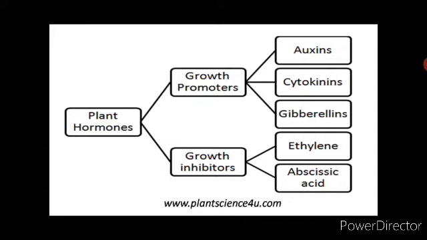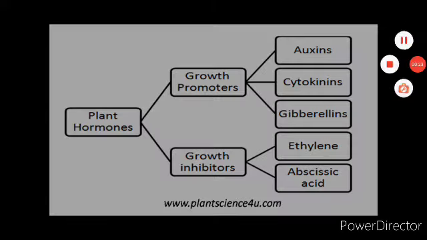Now let's see these major classes of the plant hormones one by one. The first one that we are going to see is the auxins. Now auxins was the first plant hormone that was discovered. The term auxin means to grow, and these are produced at the tip of the stem and the root.